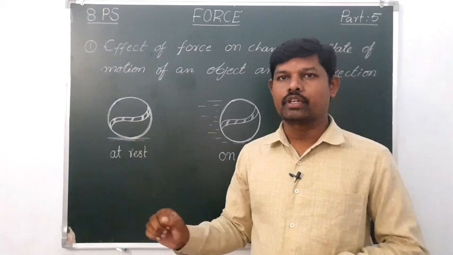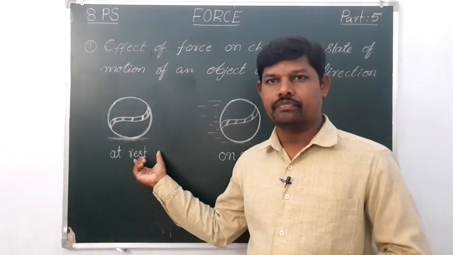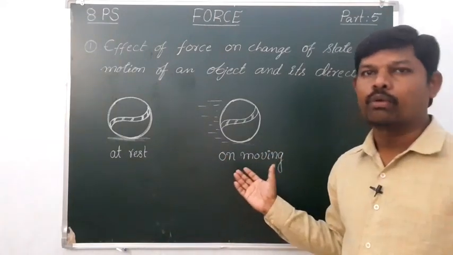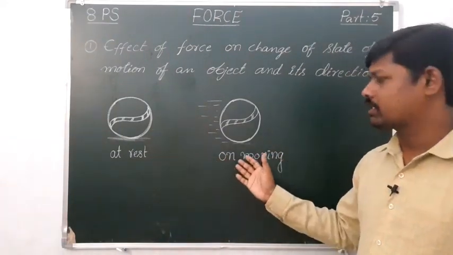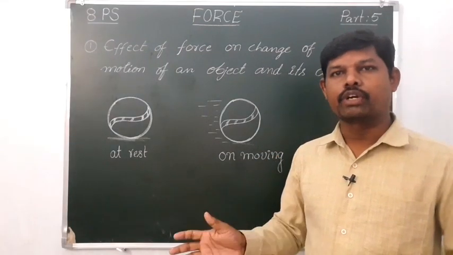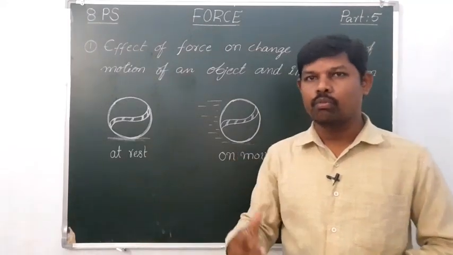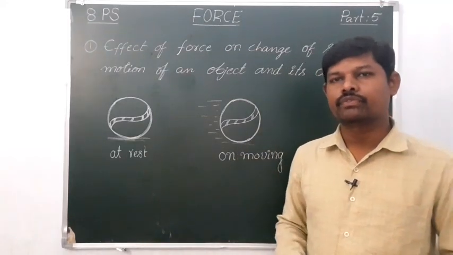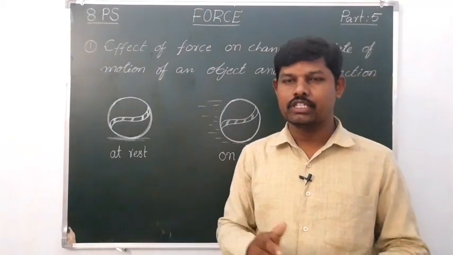For example, if you kick the ball, what happens? It starts moving. Now place your hand or leg against the motion of the ball. Then what happens? Whether the ball stops or changes direction.